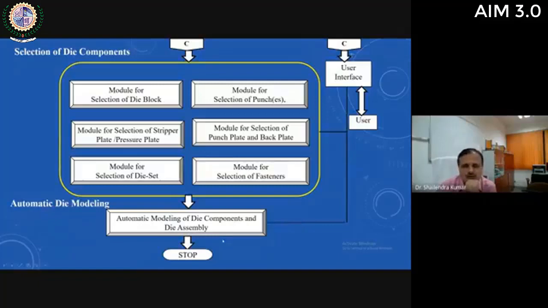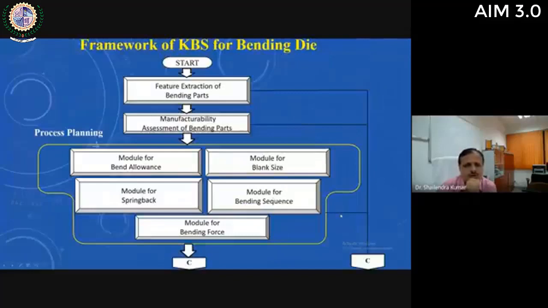You can see that all these modules are user interactive through this user interface. Means here the user can enter the input as well as he or she will get the advice from the system. So the user interface is there between the system and the user. This is the overall framework of the knowledge-based system for automation of bending die.